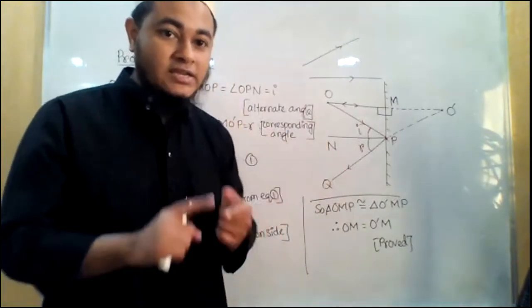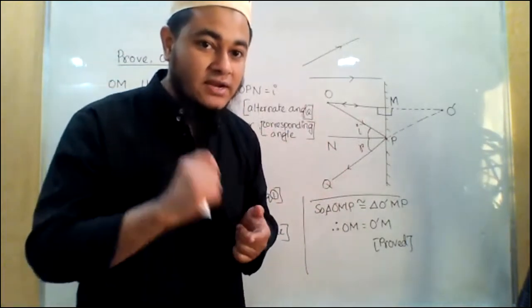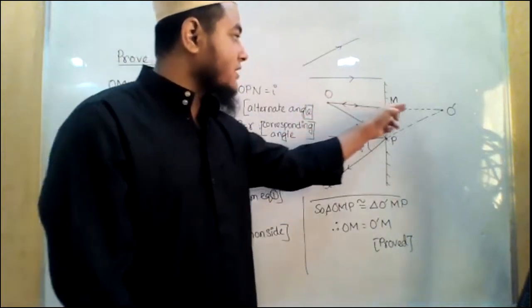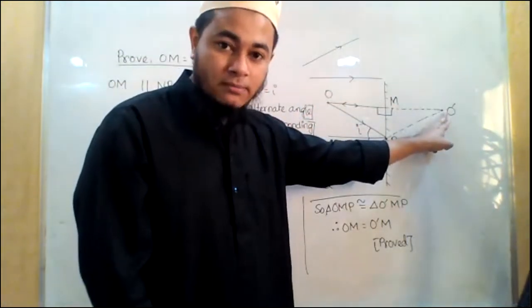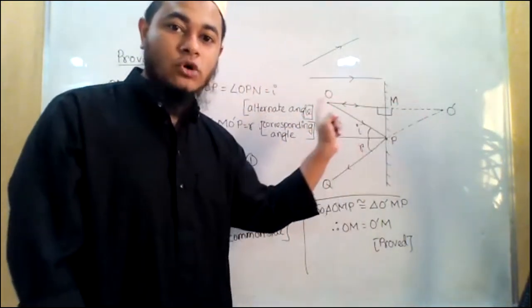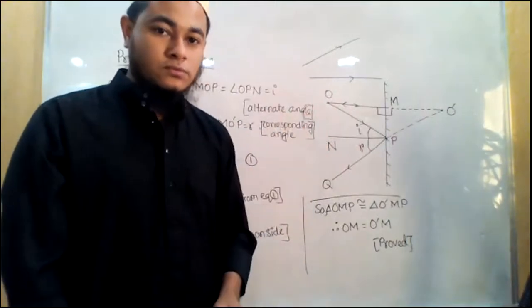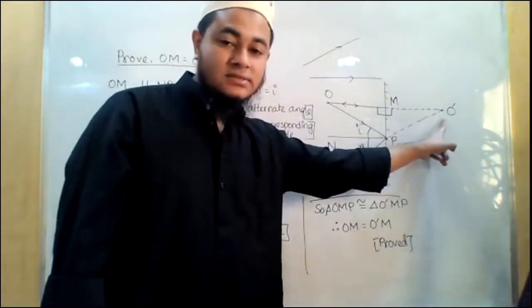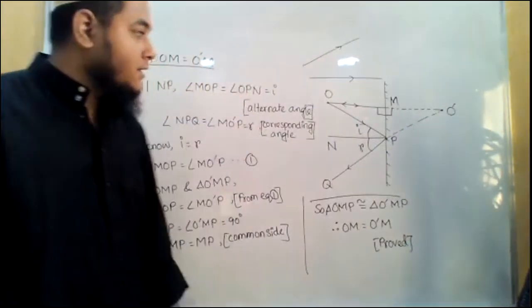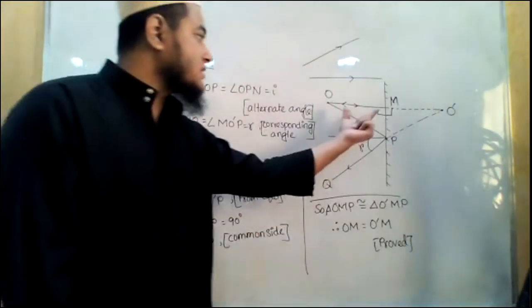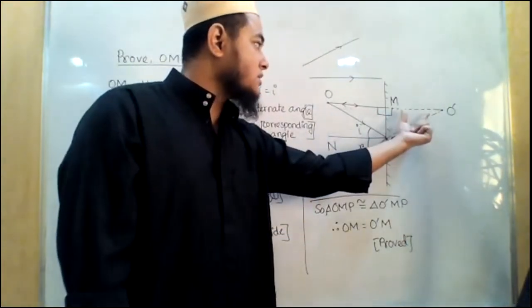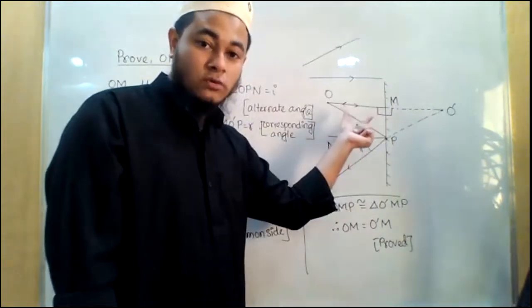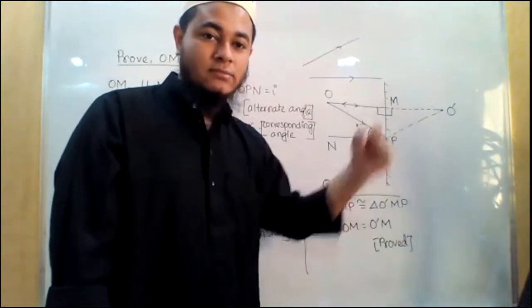As I told you, I need to find the intersecting point of the reflected rays. So these two reflected rays intersect at the point O prime. So O prime will be the image of the point object O. Clear? So this is the object and this is the image. Okay. Now we need to prove that the distance of the object from the mirror is equal to the distance of the image.